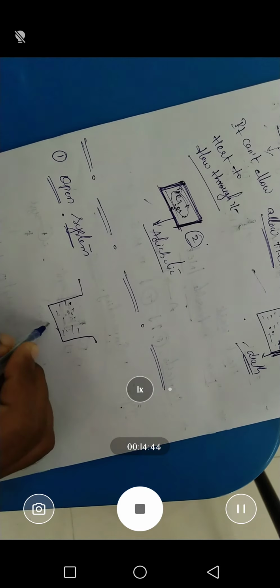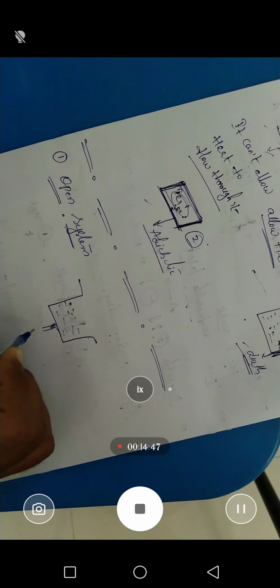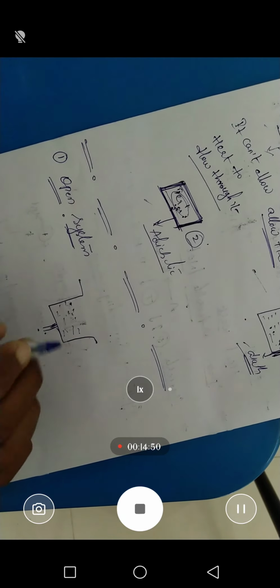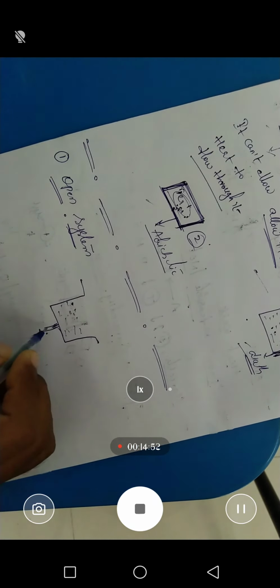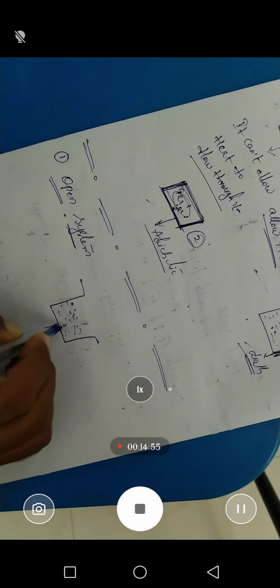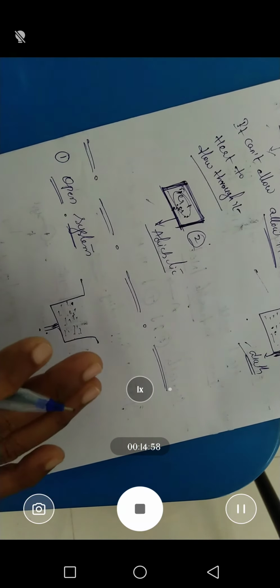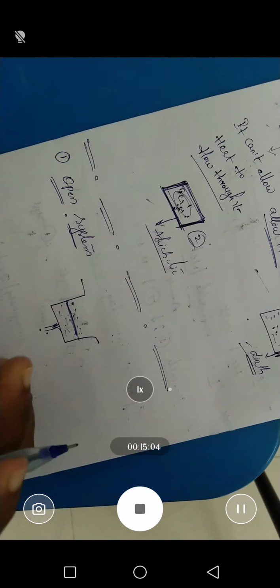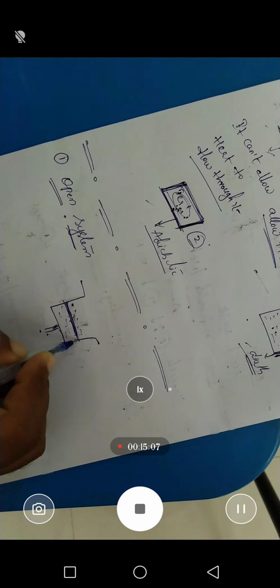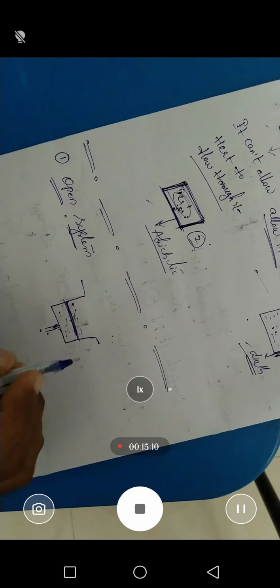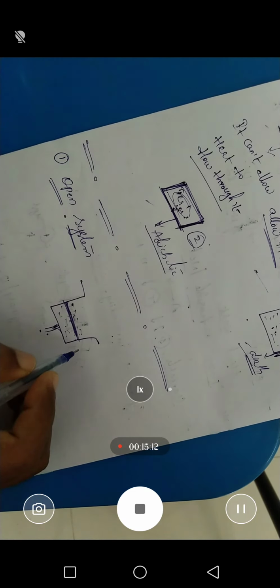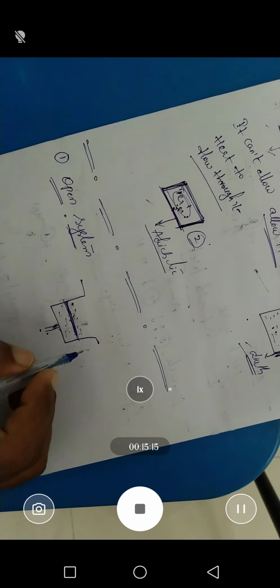What does open system mean? Again we are taking an example of an open vessel. In the open vessel we are taking water and we are heating it. Whether you heat or do not heat, the process is the same, the concept is the same. If you are heating, what happens after some time? The water will boil. If you observe after some time, the level of the water will decrease. And also the heat of the water decreases.